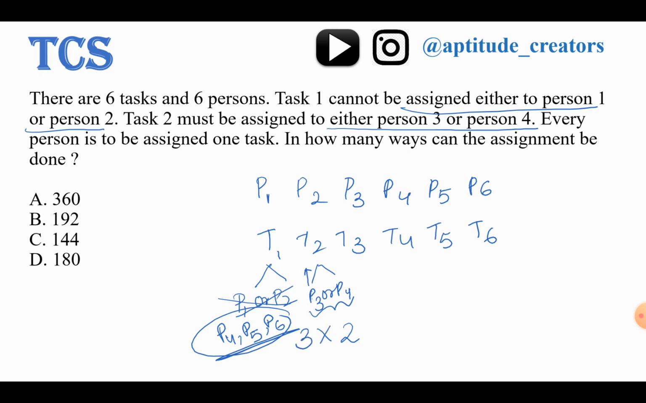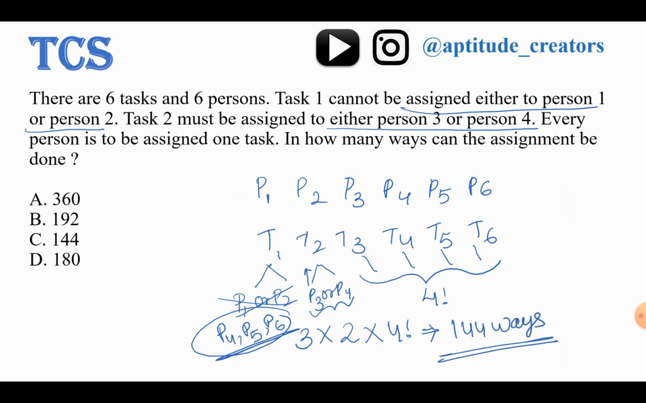Now, can I take it as 3? Yes, 3 into 2 into next. These 4 tasks can be assigned in 4 factorial ways, right? Now, 3 into 2 into 4 factorial, that is nothing but 144 ways. Answer is option C. I hope it will be clear.